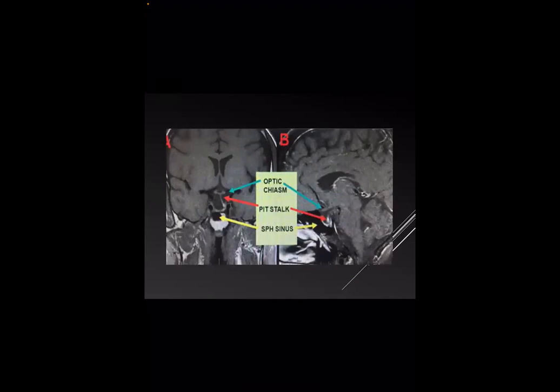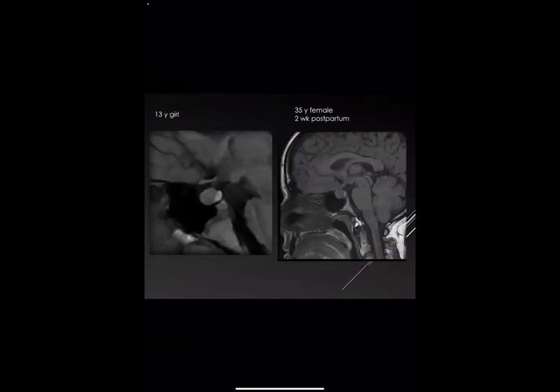And this is the appearance on MRI, sagittal and coronal. Seen is the stalk in the sella and the pituitary gland is not seen. These are two cases from Radiopedia demonstrating the normal physiological hypertrophy of the pituitary gland.